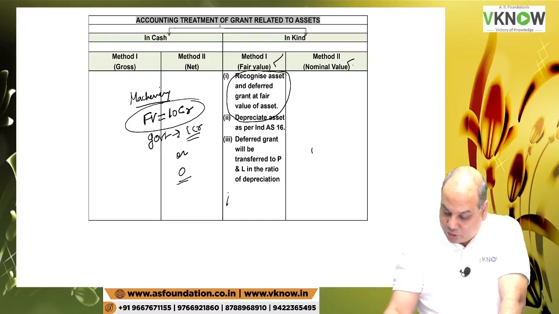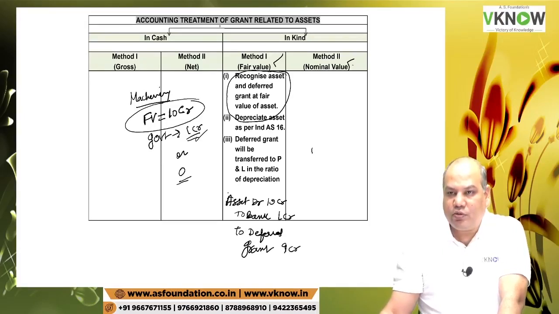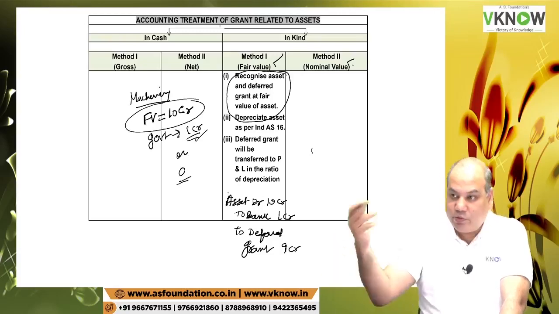Suppose the entry will be: asset account debit 10 crore. If I have paid 1 crore to the bank, and to deferred grant 9 crore, because 9 crore is the grant. An asset whose value is 10, government is giving me for 1, so 9 crore is the grant.